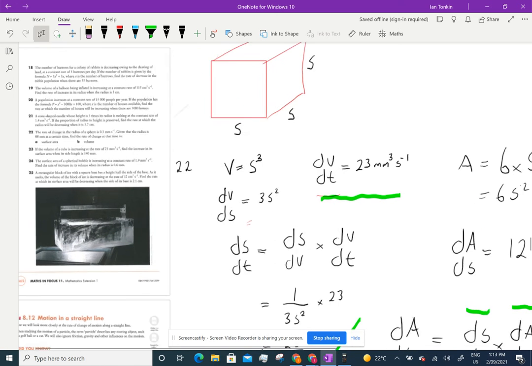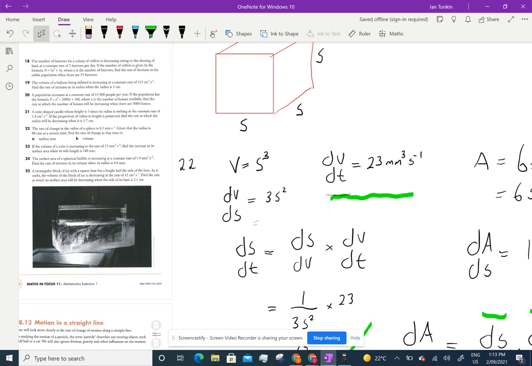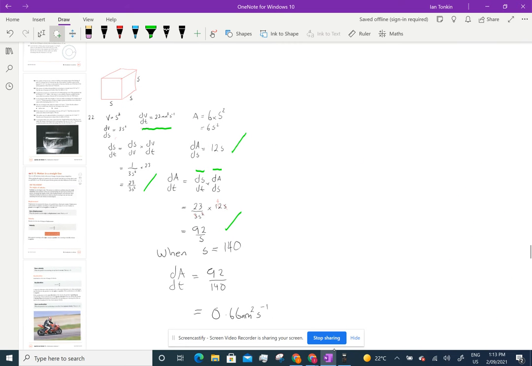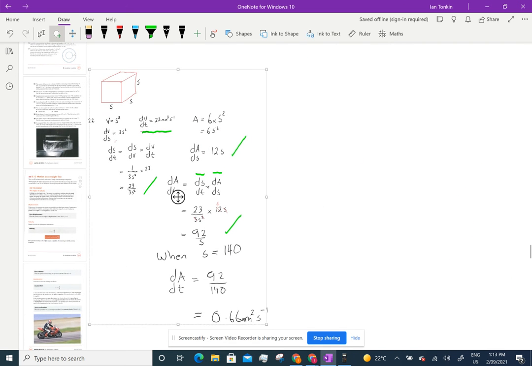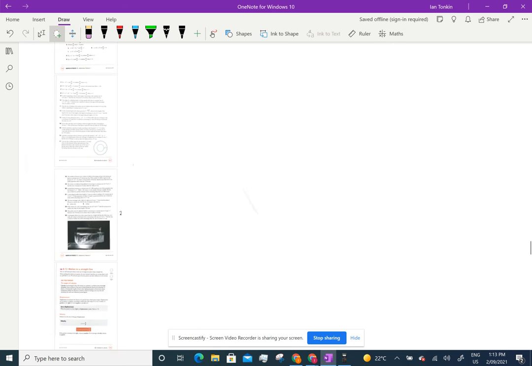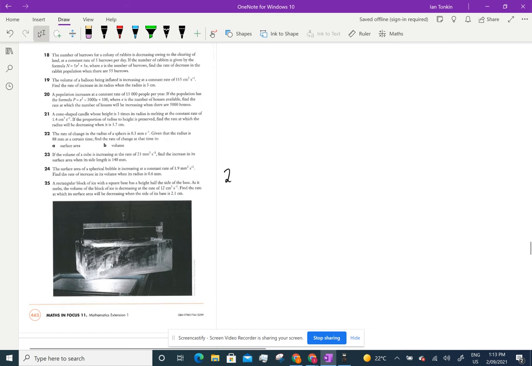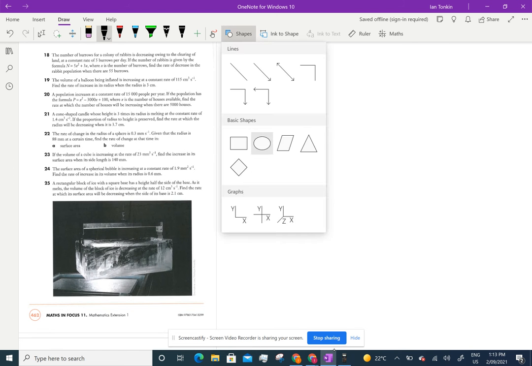Let's have a look at question 24. We've got a sphere. So again, I'll just create some space.